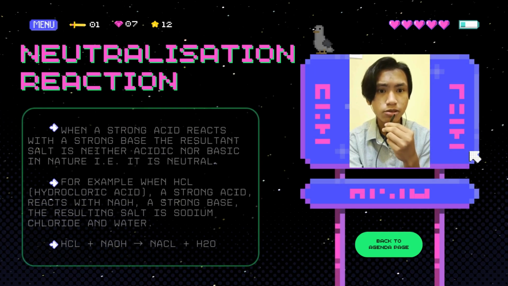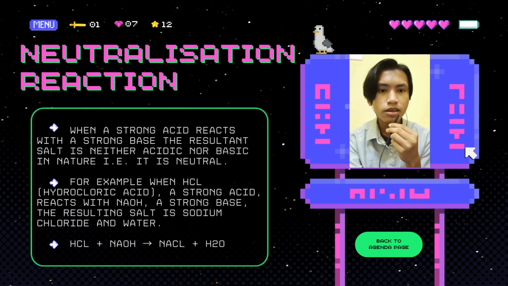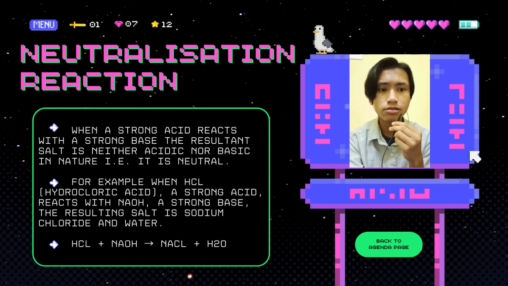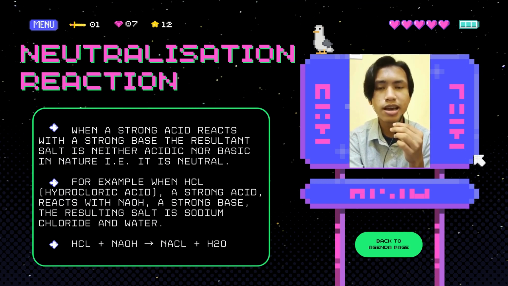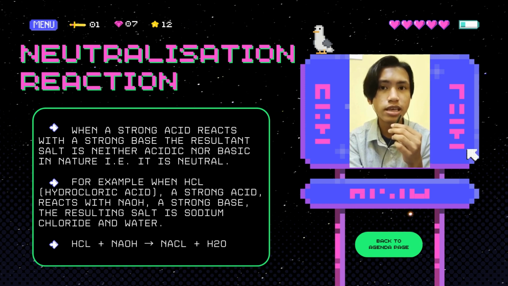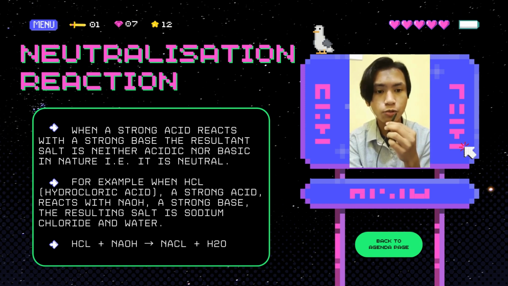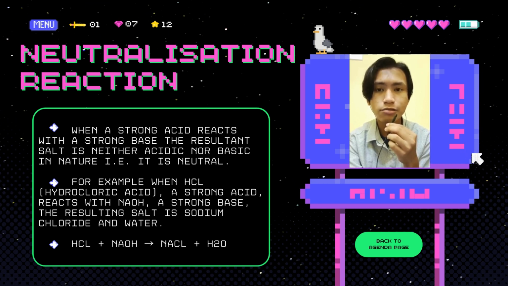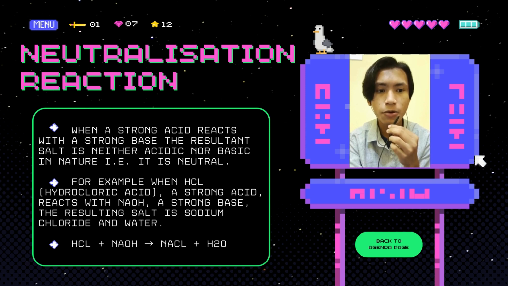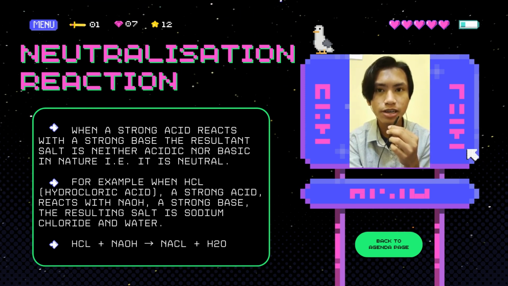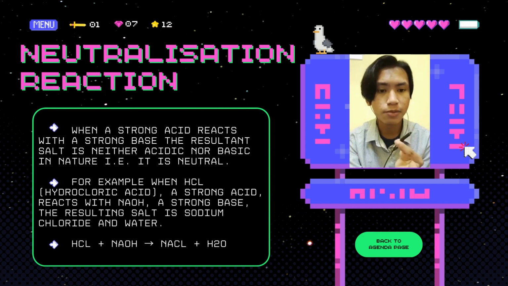Now we will take a look at the neutralization reactions. When a strong acid reacts with a strong base, the resultant salt is neither acidic nor basic in nature, which is to say it is neutral. For example, we can see HCl, hydrochloric acid, a strong acid, reacts with a strong base. The resulting salt is sodium chloride and water, and you can see the equation at the bottom.